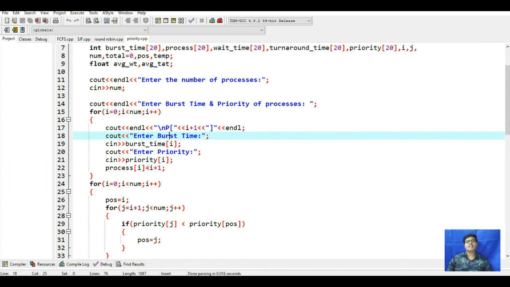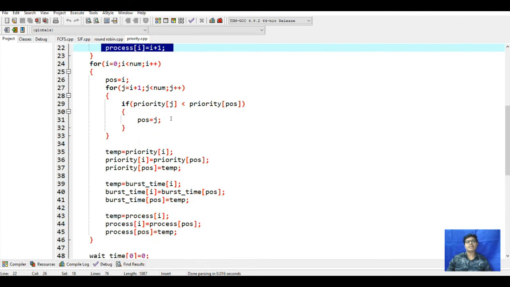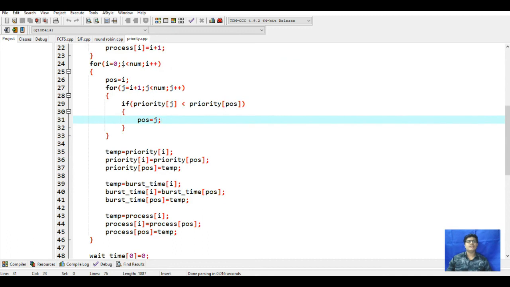So this line will increment the process one by one. Next, for i equal to 0, i less than number, i plus plus, it will check the position, and it will assign it if the priority of j is less than the priority of position.